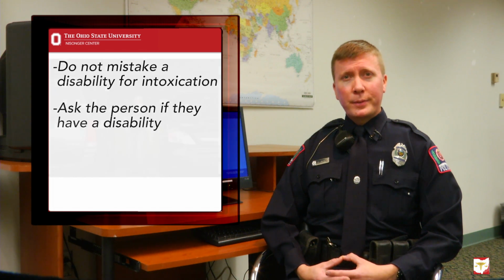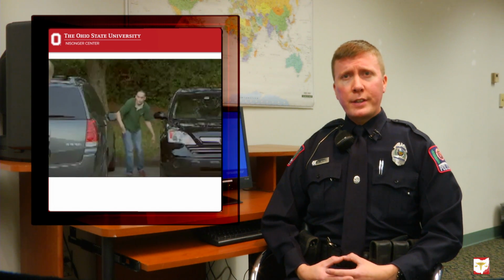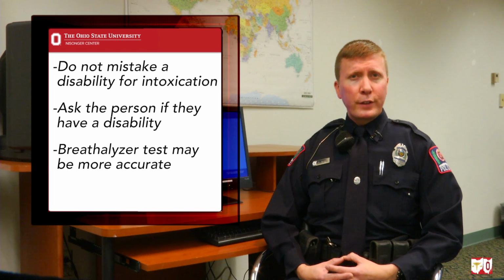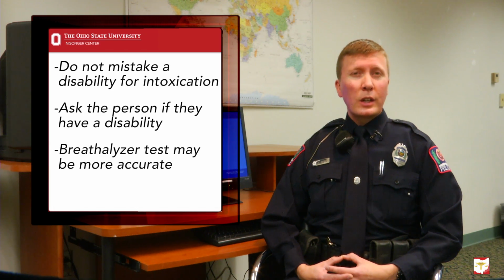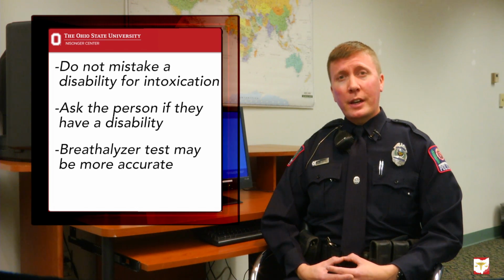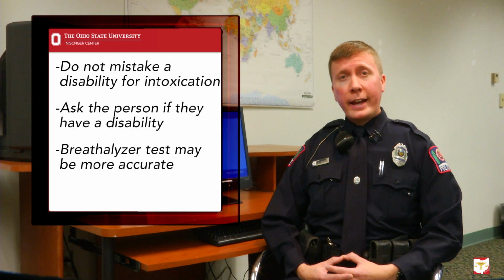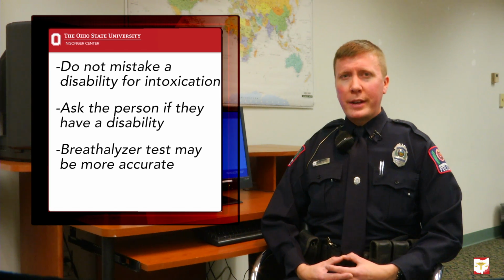For example, cerebral palsy is a condition that impairs muscle control. Some people with this condition may have an impaired gait or speech that is frequently mistaken for signs of intoxication. For these individuals, dexterity tests for signs of intoxication, such as walking a straight line, will be ineffective. A breathalyzer test will be more accurate and will help prevent false arrest.